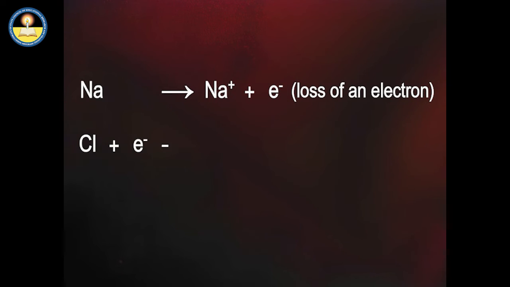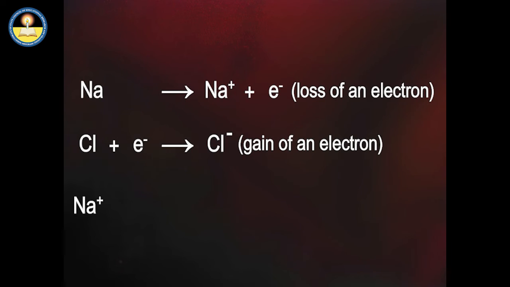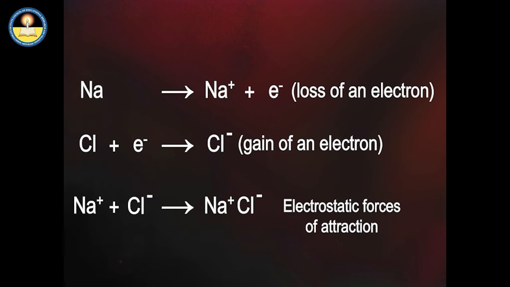Chlorine gains an electron to form chloride ion. Sodium ion and chloride ion react to form sodium chloride. Electrostatic forces of attraction exist between sodium ion and chloride ion, leading to the formation of sodium chloride.